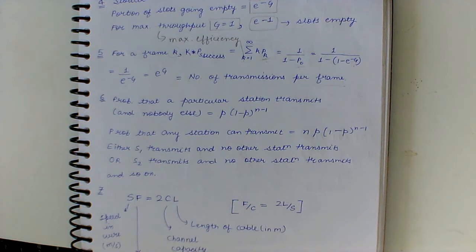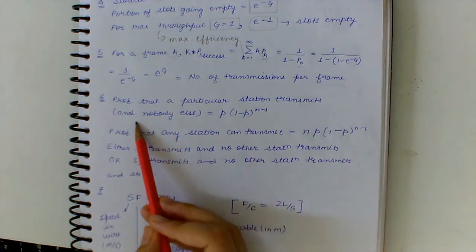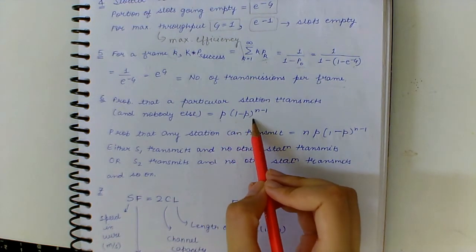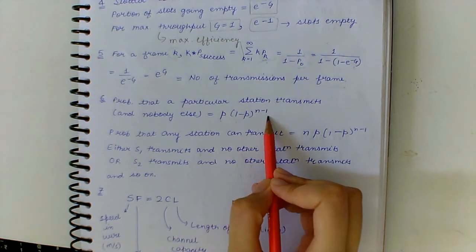Moving on to question 6. There are n stations in a slotted LAN. Each station attempts to transmit with a probability of p in each time slot. What is the probability that only one station transmits in the given time slot? So the probability that a particular station transmits and nobody else does is p into 1 minus p to the power n minus 1. This we all know.